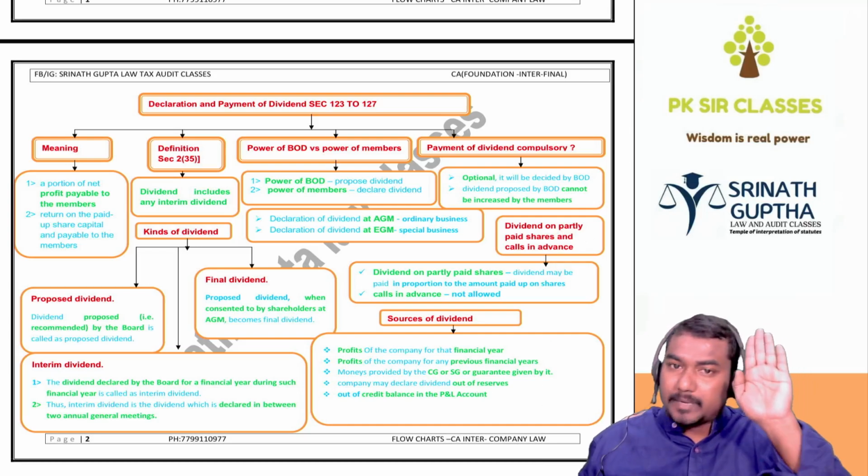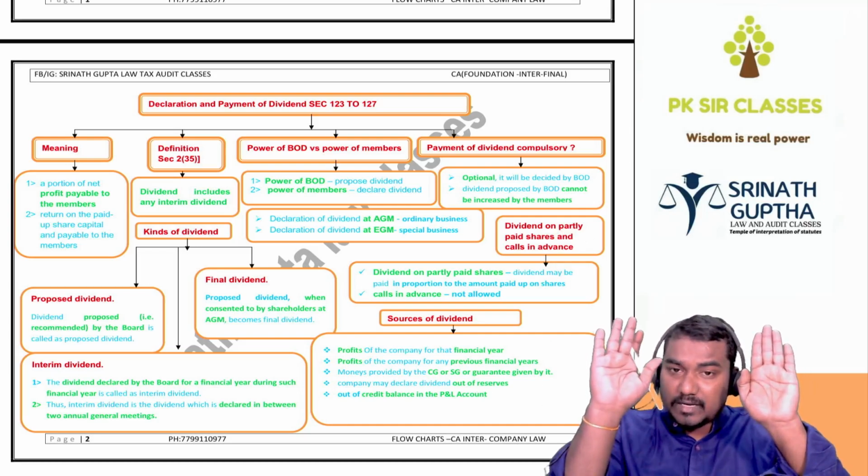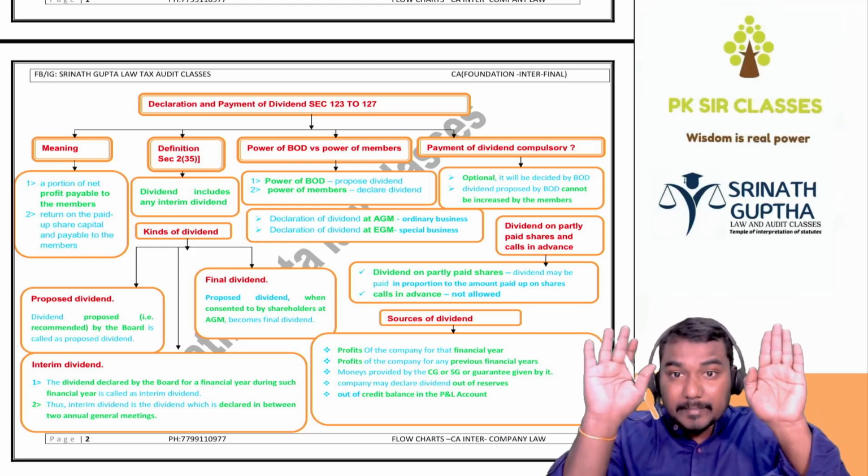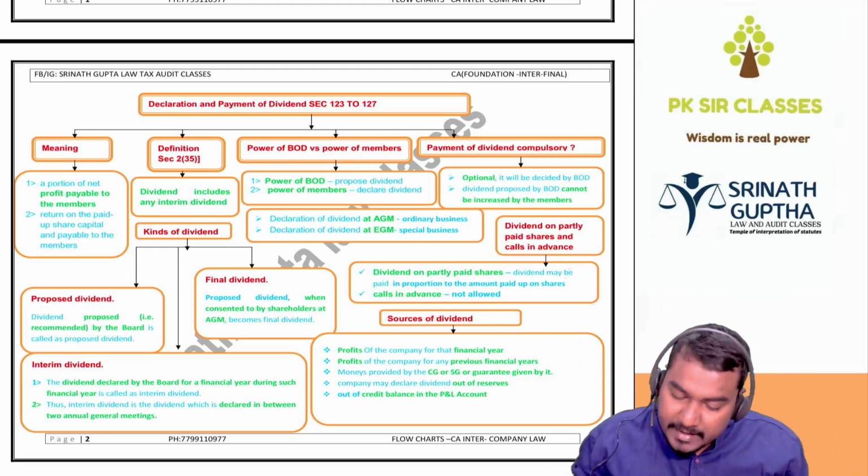Final dividend is proposed by the BOD and declared by the shareholders. However, interim dividend is proposed by the BOD and declared by the BOD itself. Important, sir.